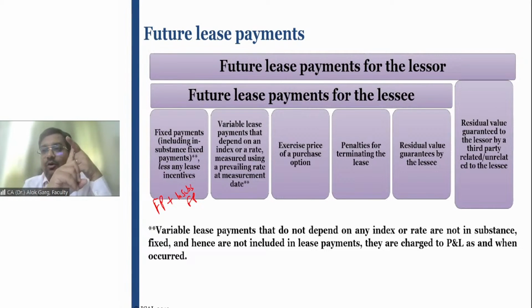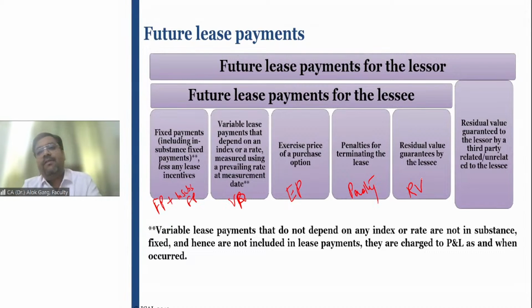If there is a purchase option available, then the exercise price of that purchase option has to be considered. If there are penalties for terminating the lease and the lessee is reasonably certain that he will pay the penalty, that penalty is also required to be covered. So fixed payment, in-substance fixed payment, variable payment, exercise price, penalty, and residual value guaranteed by the lessee. These five are the elements of future lease payments.